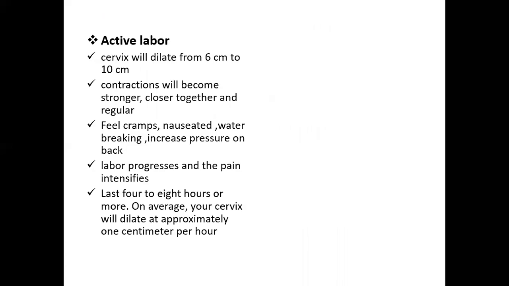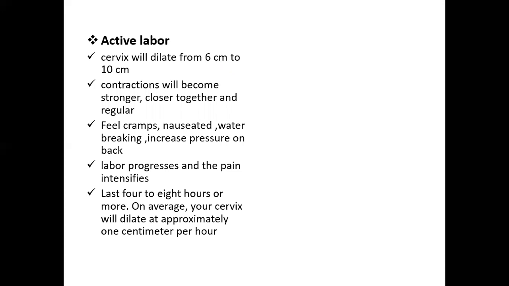Having done the early phase, the next phase of your labor is the active labor. In the active labor, we see all these changes. The cervix will dilate from 6 centimeters to almost 10 centimeters. So much dilation occurs in the active labor phase.